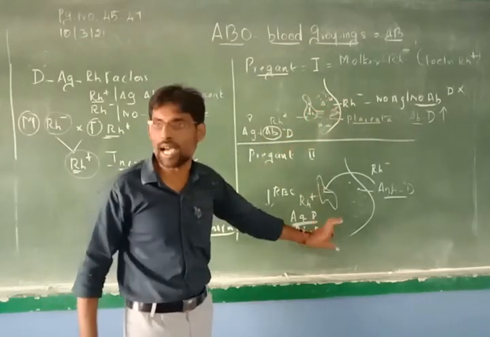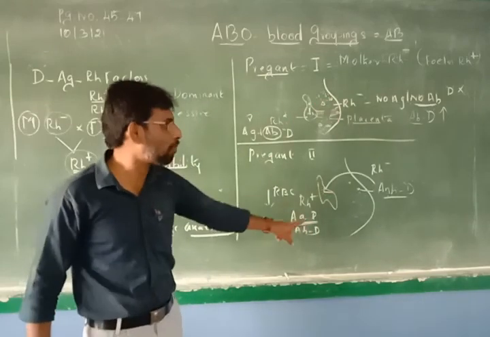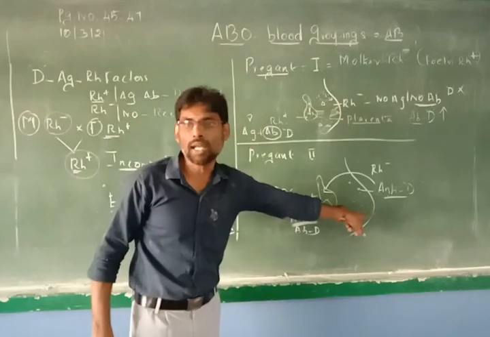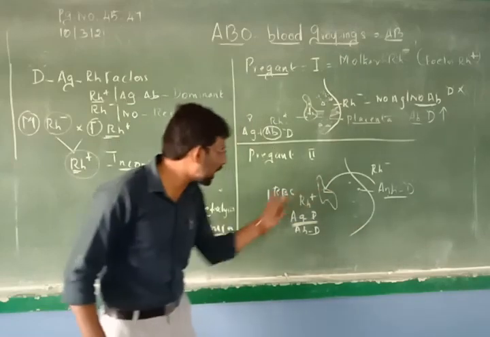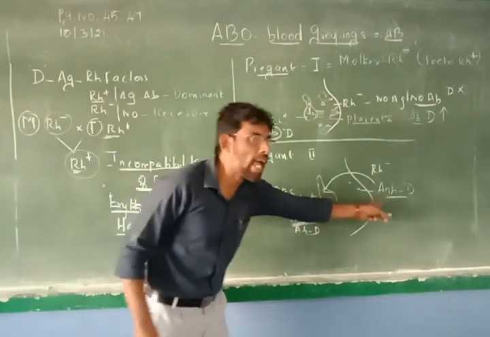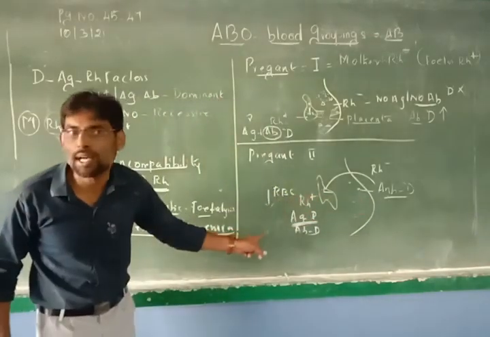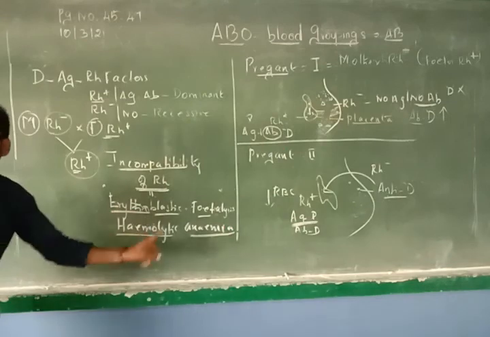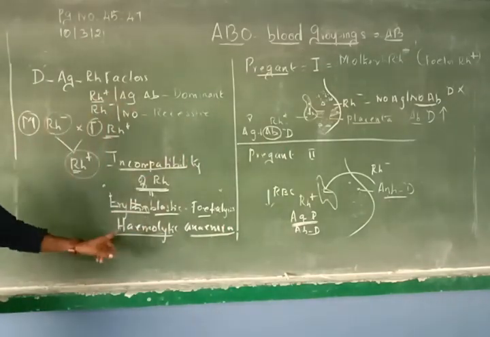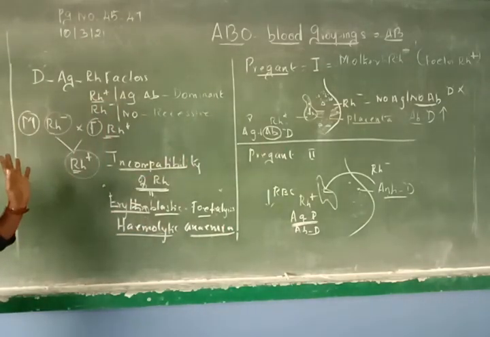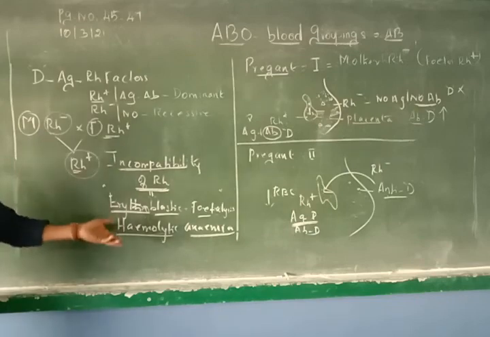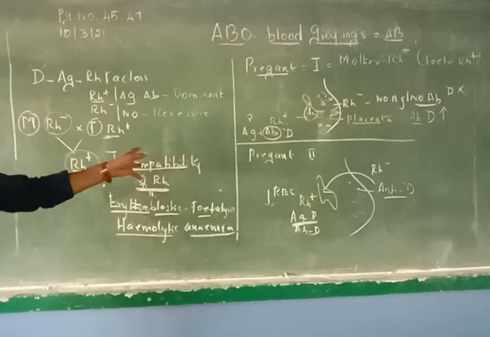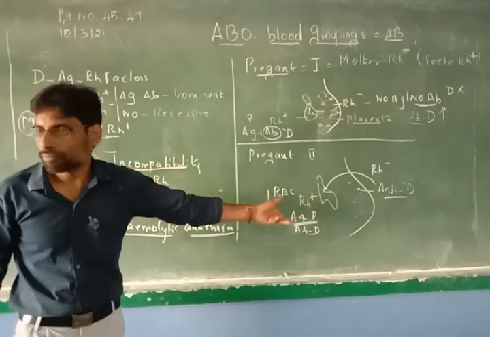So, second delivery time, second pregnancy, if the mother conceives again with the same kind of fetus, already in her blood anti-D is present. Second time when the child is there, this anti-D will destroy the RBC of the fetus, leads to erythroblastosis fetalis or hemolytic anemia. Understand? Not only that, the child will have some jaundice, some anemic problem, all this. Ultimately, the child will die.